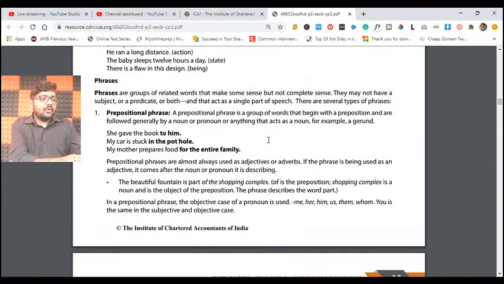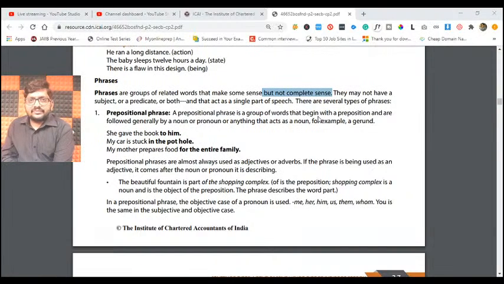Okay, now friends, let us get back to our phrases. Already we understood the meaning of phrase, right? Let us get into details of the phrase a bit more. It's a group of related words that make sense but not complete sense. You are communicating something, but complete sense will not be given. That is our phrase.